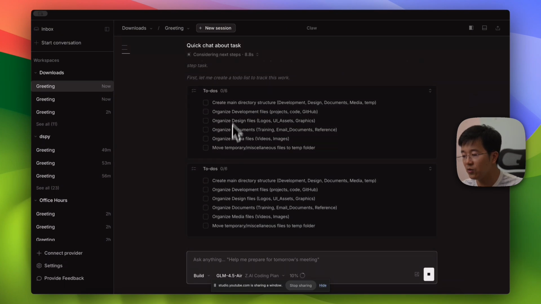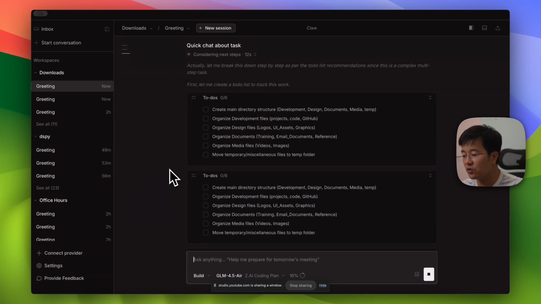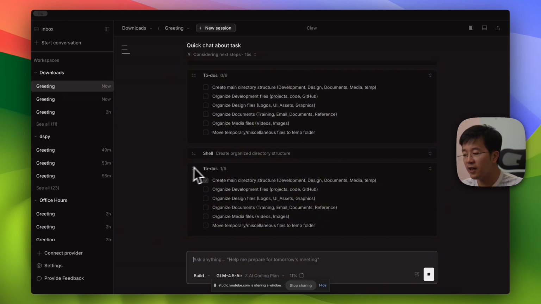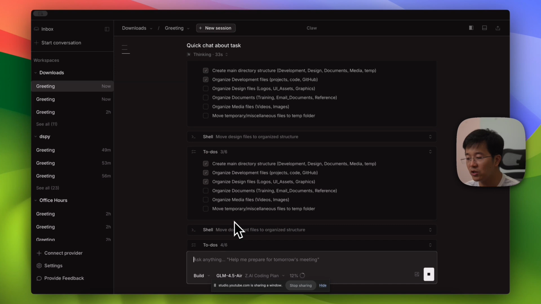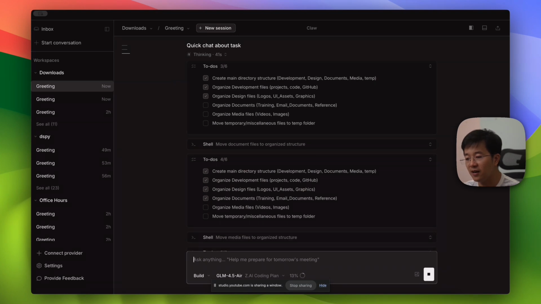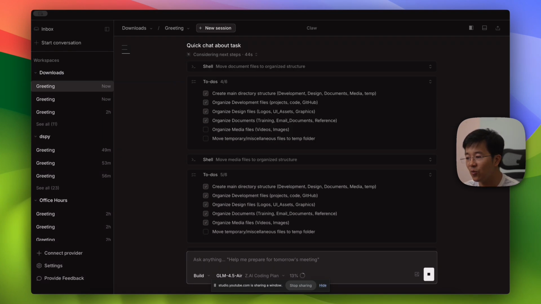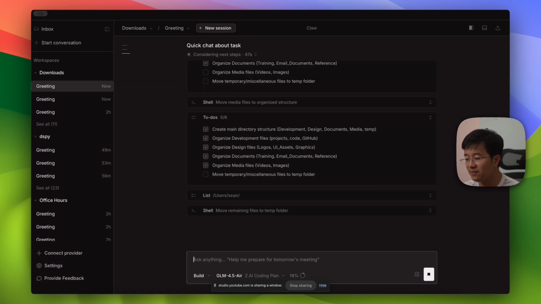Okay, so he created a to-do list, including 6 to-dos, and then he is going to start to work on it because he has access to my computer, right? So actually he can create some directories, development and design and document and so on. And then he will start to organize my files, like project code on GitHub, or even design files, like logo, document and media. And also he will do this one by one. So I let him cook, and I'm going to switch into the folder later so that you can see what is inside.